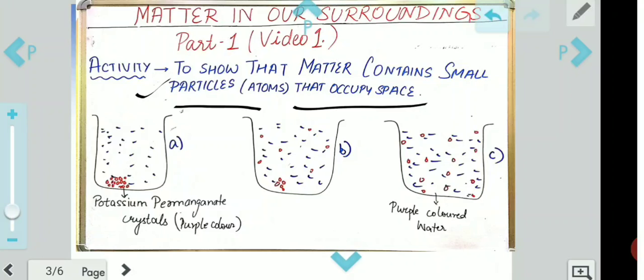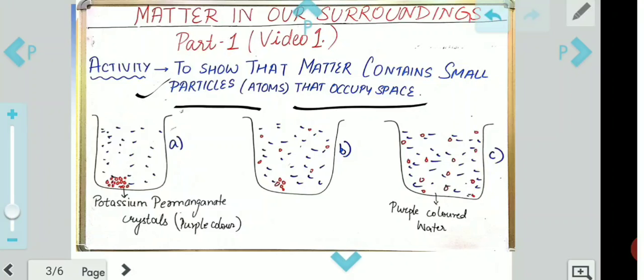Now if that building is water and those sugar particles are the people, then you might think that there are some spaces in the water into which the sugar particles are getting in and dissolving. If there had not been any space, where could the sugar particles have gone?